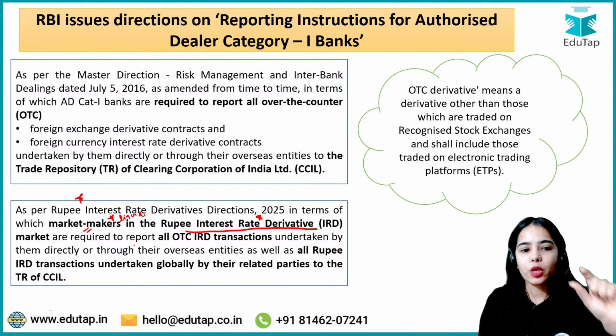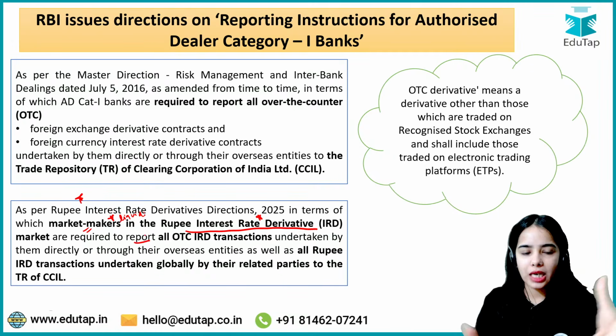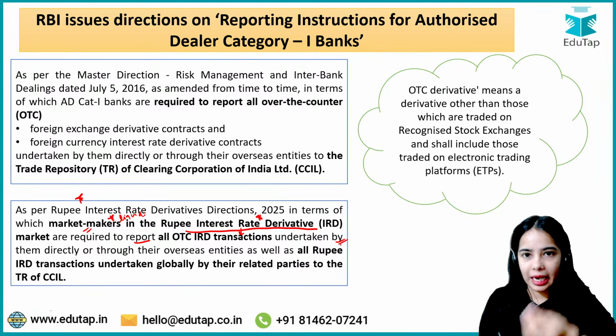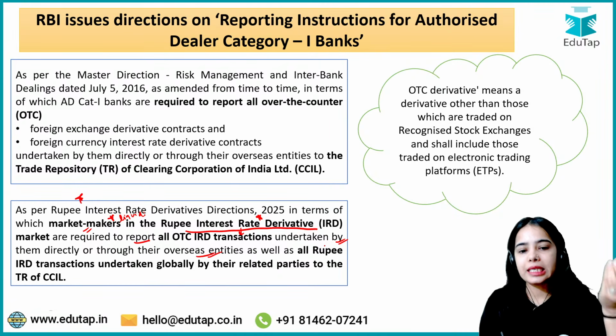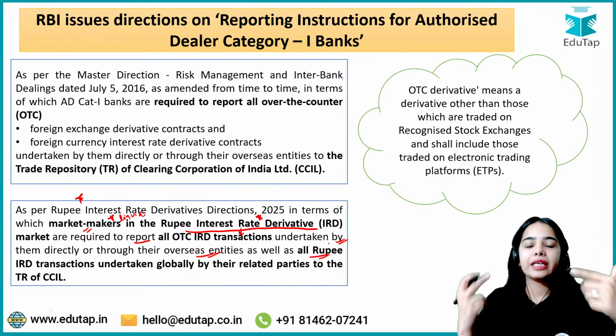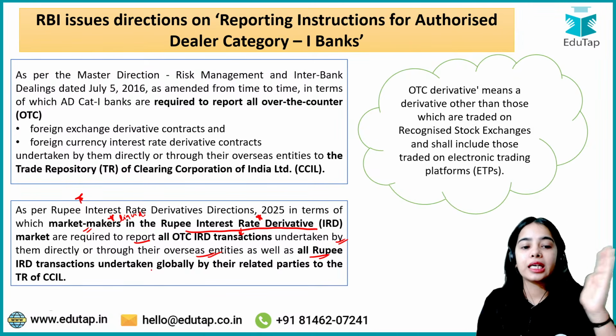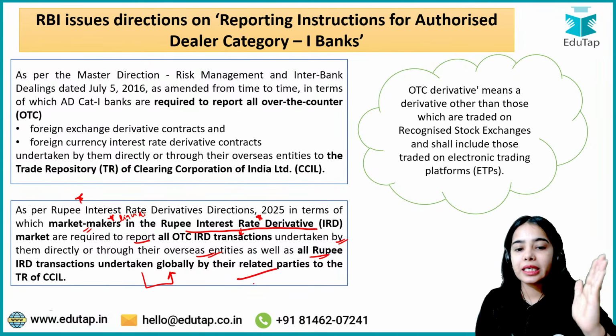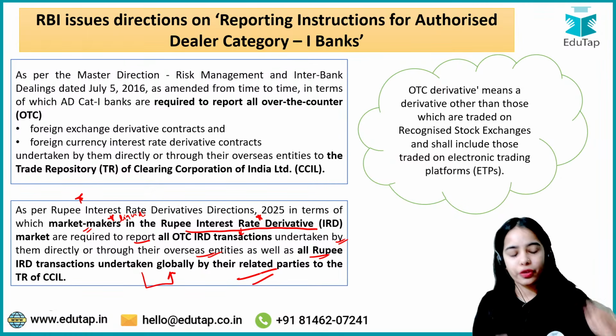They are required to report all the over the counter rupee interest rate derivative transactions undertaken by them directly or through their overseas entities, as well as all rupee interest rate derivative transactions that are undertaken globally by their related parties, to the trade repository of CCIL.